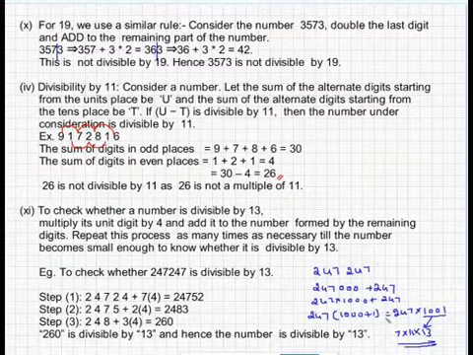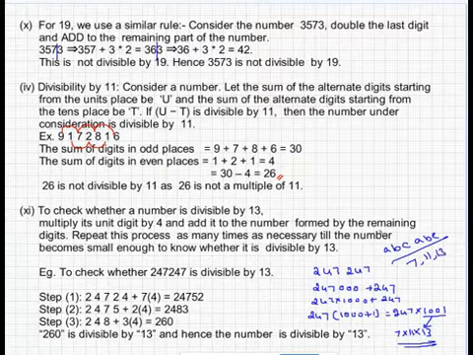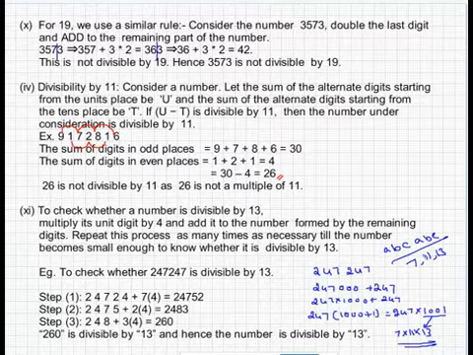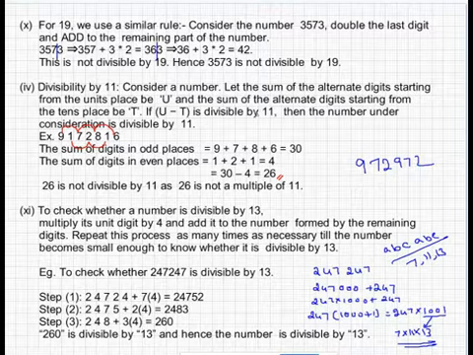So any number which is in the form of ABC ABC is definitely divisible by 7, 11 and 13. That's it. If the 3-digit number repeats twice, that means that number is divisible by 7, 11, and 13. Any number it can be. I can consider randomly like 972972. So this number also is divisible by 13. That's it. Thank you.